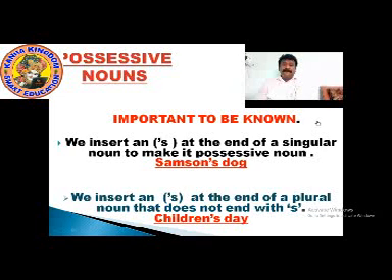To form it into a possessive noun, we have added an apostrophe S and made it children's day. Please note it down. The proper spelling and pronunciation is very much important. So memorize singular noun and plural noun, and how the apostrophe S works to make a possessive noun in a singular and a plural noun. Write it down.